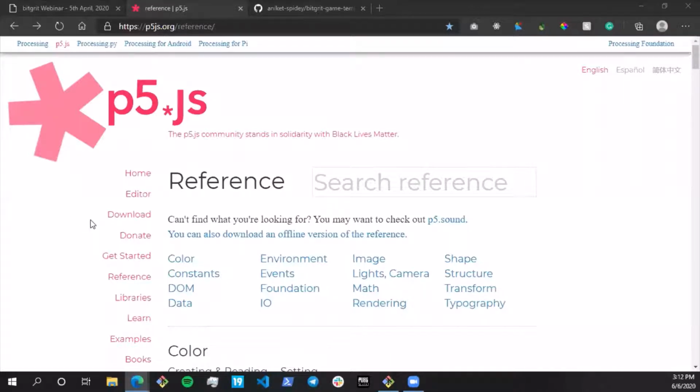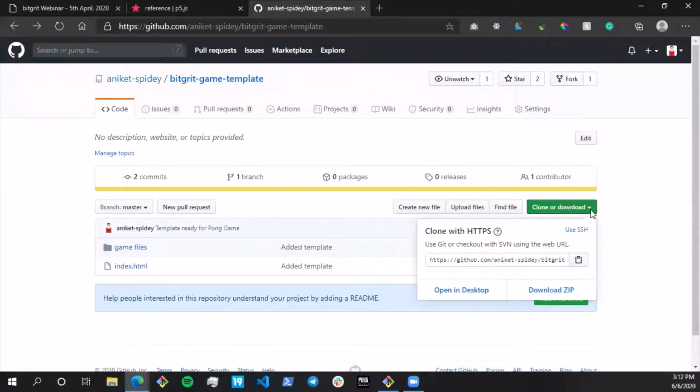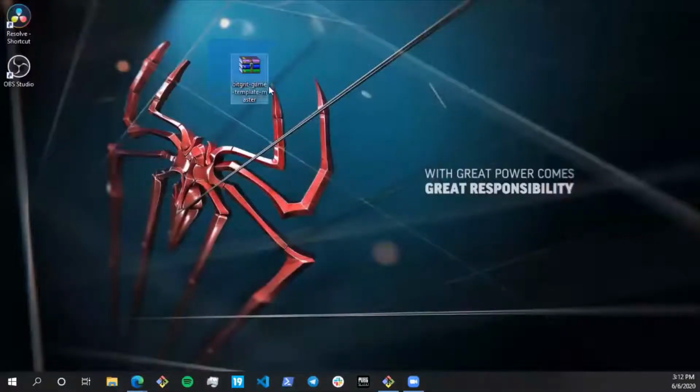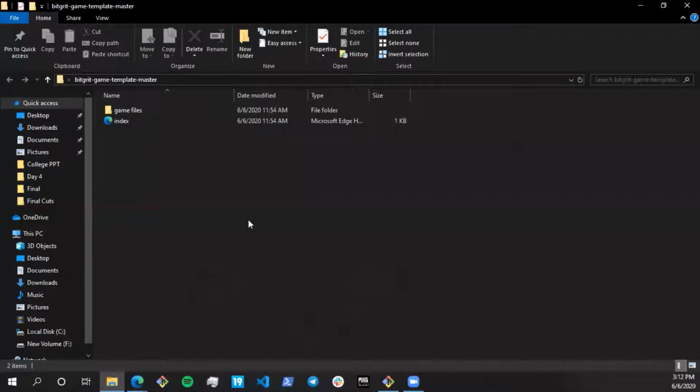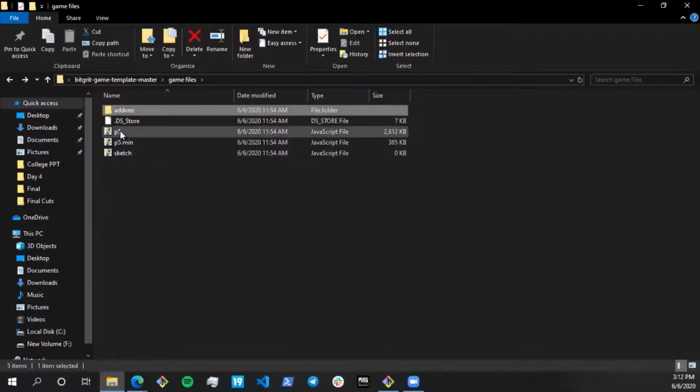All right. So I hope you guys have downloaded this repository from my GitHub, and I have already downloaded it for myself. You guys can see there's a zip folder over here. What I'll do is I'm going to extract it over here. And just one sec. So here's the folder which you get after extracting. You can open it up, and you can see there's the same format. There's an index.html, and we have another folder called game files where we have all the required library files such as p5, p5.min, and other add-ons. All right, so you guys don't have to worry about this.